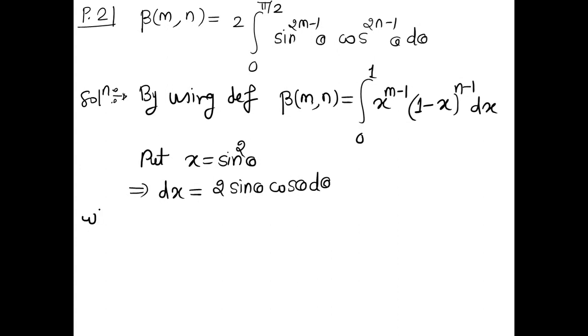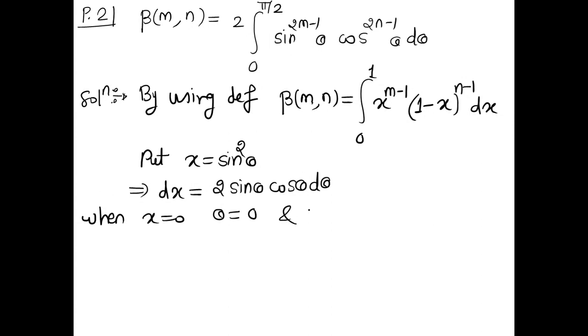Now let's find out the change in limits. When x is 0, so sine square theta is 0. So just find out for which angle the sine function is 0. So that is for 0, right?